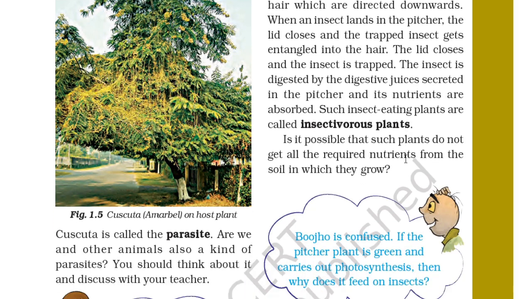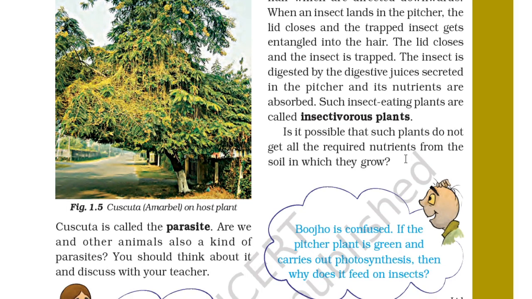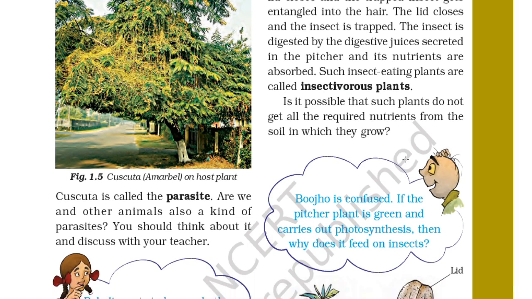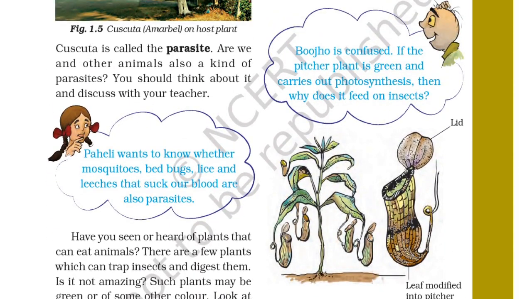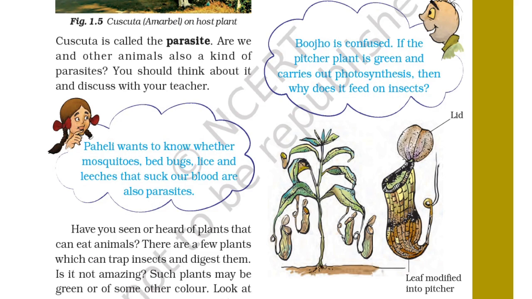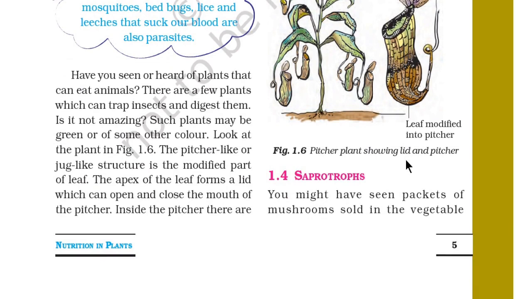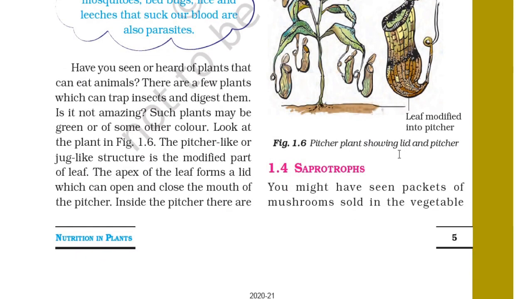It is possible that such plants do not get all the required nutrients from the soil in which they grow. So Bujo is confused. If the pitcher plant is green and carries out photosynthesis, then why does it feed on insects? Yeah, that's a nice question. Pitcher plant showing lid and pitcher.